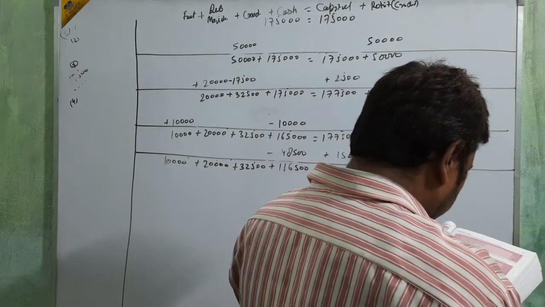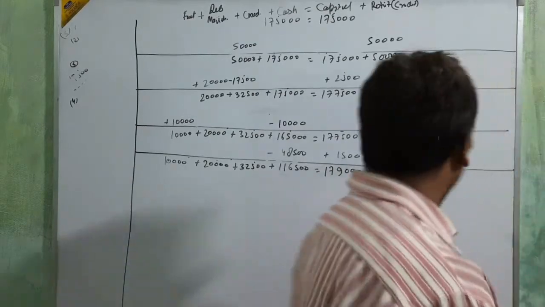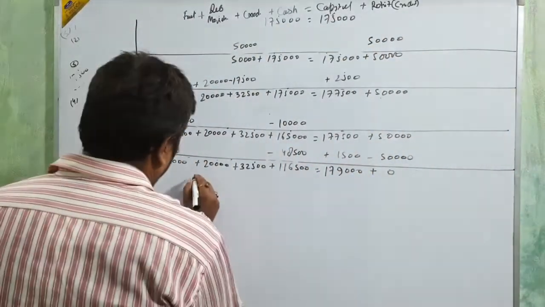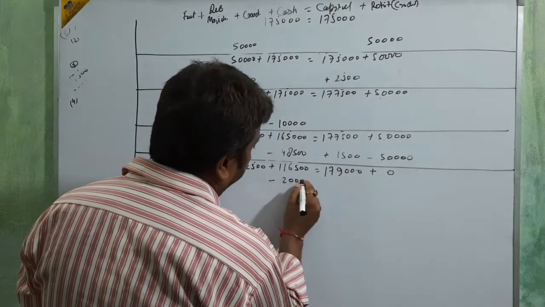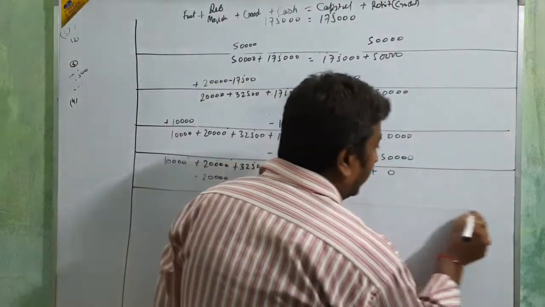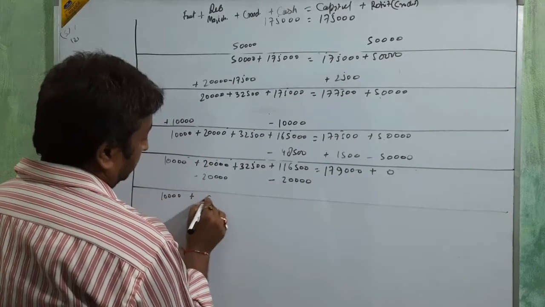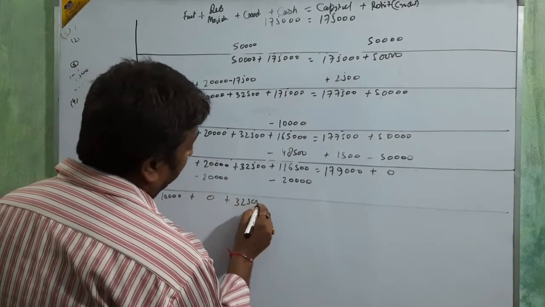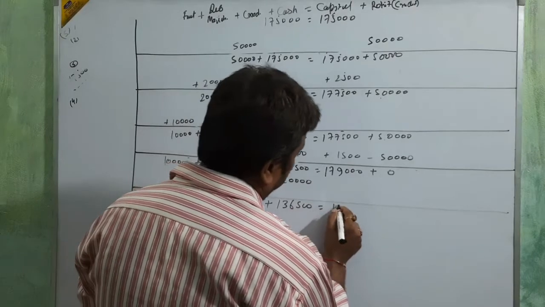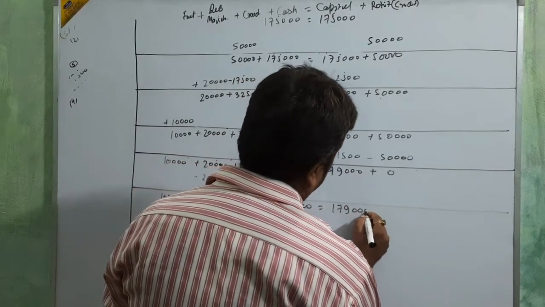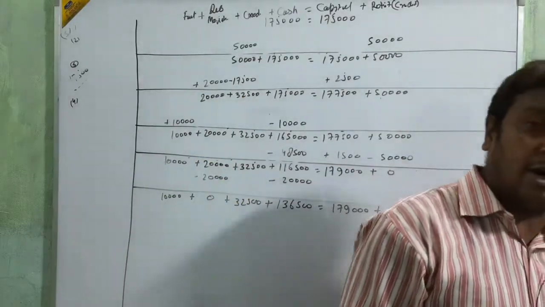After this, next, beta: cash received from Manish, 20,000. Okay, beta, and Manish's balance is 20,000. It means less here, 20,000 will go to 0. And then you are receiving the cash 20,000, that will add in cash, beta. Clear, beta? Then 10,000 plus 0 plus 32,500, plus add here 136,500 is equal to 179 plus 0. Okay, beta? Clear? Up to this is clear or not?